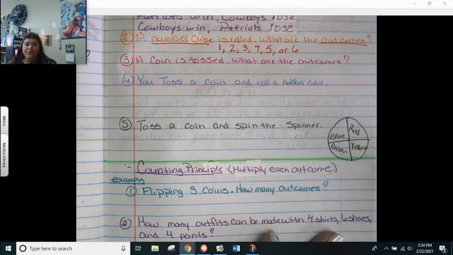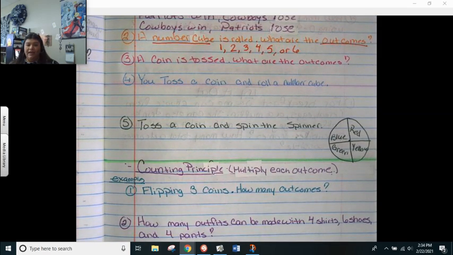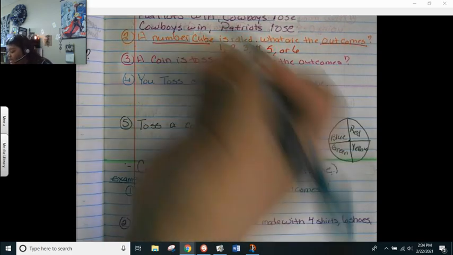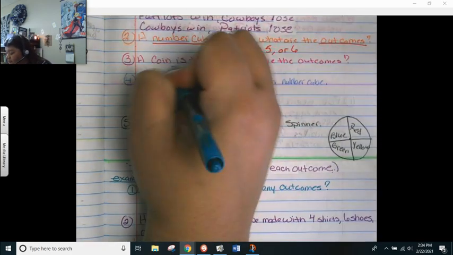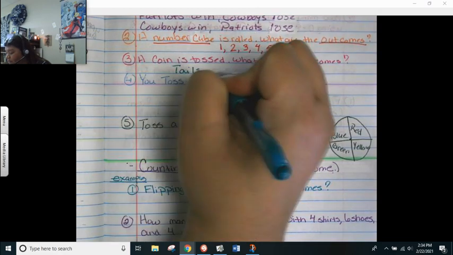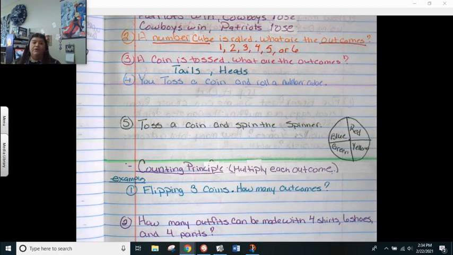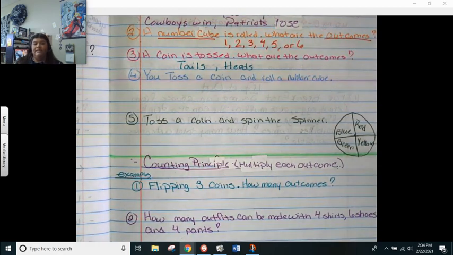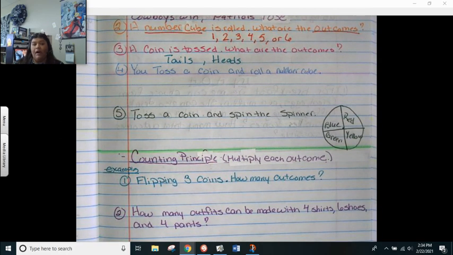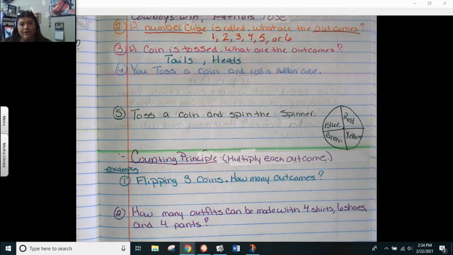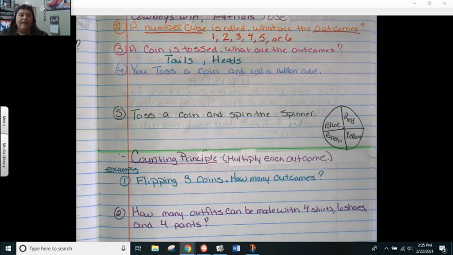Okay, example number 3. A coin is tossed. Any coin, nickel, dime, penny, quarter, it's tossed. What are the outcomes? So what could you land on if you toss a coin? I can land on tails or heads. That's what could happen. So I'm just listing all the possibilities, all the possible outcomes here. So heads or tails. Go ahead and press pause for the next one. This one's going to be fun.